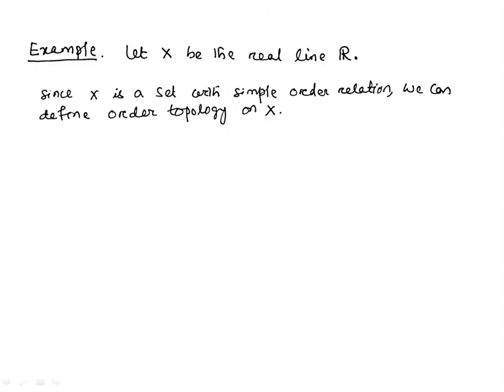But here in the real line, we don't have a smallest element and we don't have a largest element.